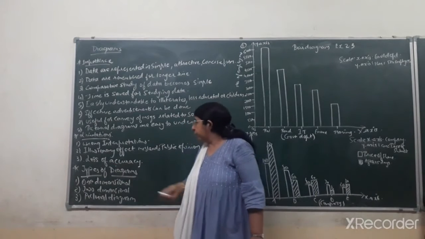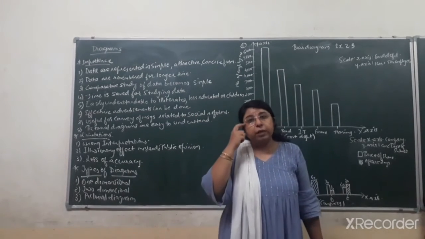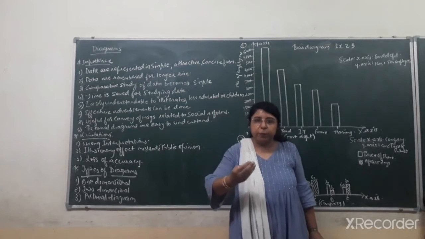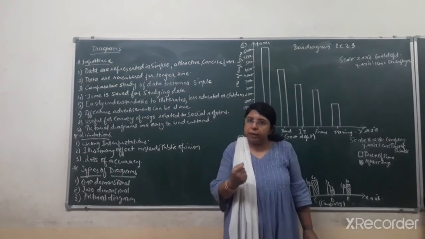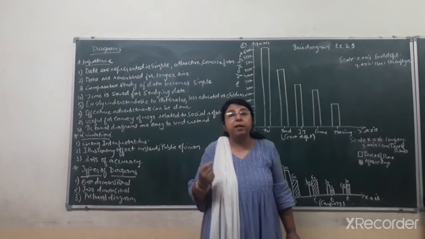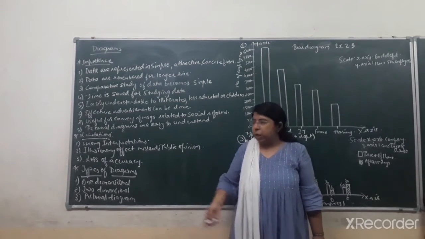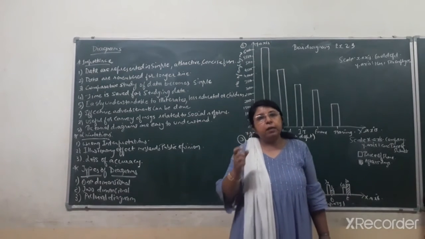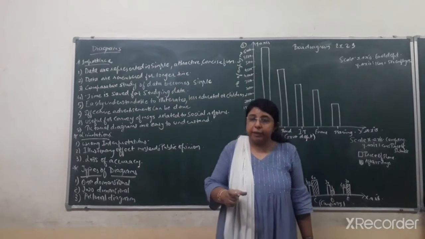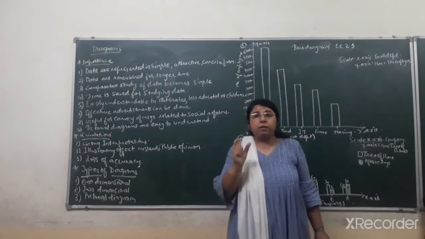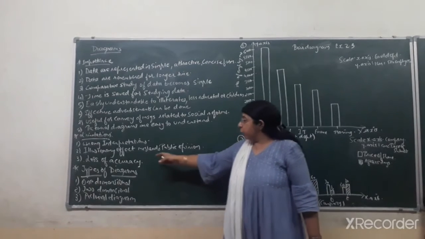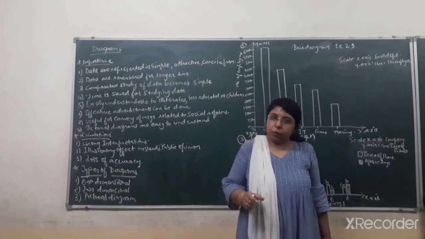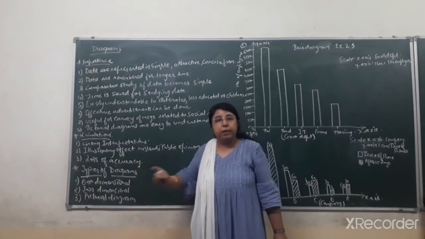Okay. Next one, the third effect, that is loss of accuracy. It means whatever the diagrams which we are representing in the form of bar diagram or in the form of any kind of pictorial diagrams, then accurate data or accurate information may not be available. So there may be loss of accuracy due to the diagrammatic representation compared to mathematical representation. In mathematical equations, whatever the data that you get by applying the proper mathematical formula, then the answer you will get that will be accurate. But with the help of diagrams, the answer or the data you are analyzing, that may not be accurate. So there is a loss of accuracy in case of diagrammatic representation.